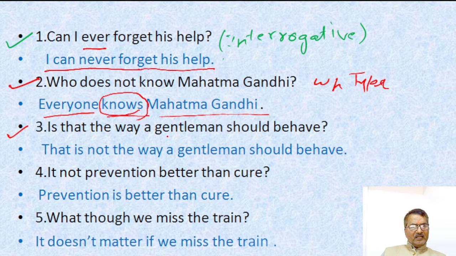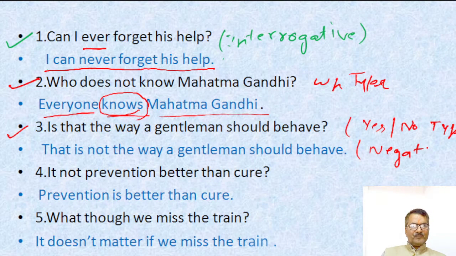Third example: "Is that the way a gentleman should behave?" My dear students, this is an interrogative sentence, yes-no type, and a positive affirmative sentence. According to the rule, if the interrogative sentence is positive, the assertive will be negative: "That is not the way a gentleman should behave."